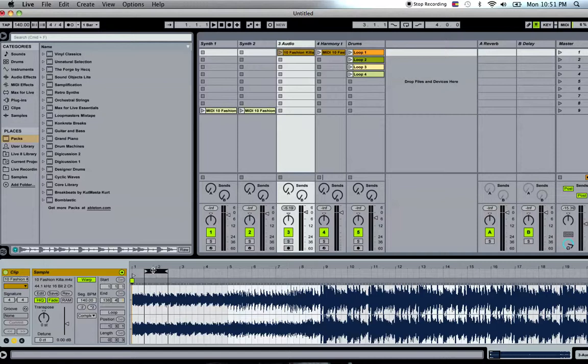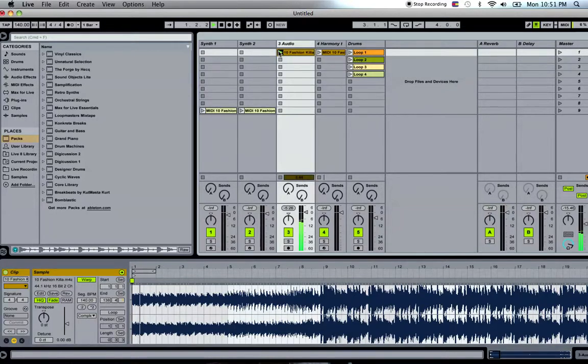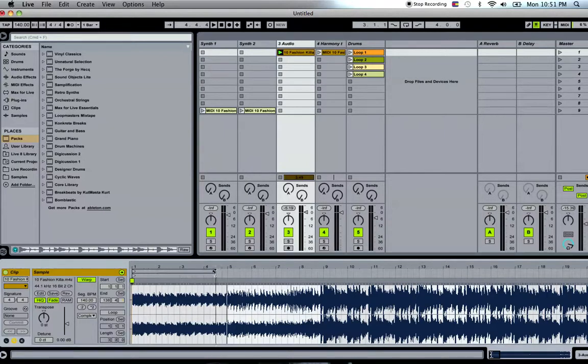Now what I'm going to do is just use the first 4 bars of the song, which gives you a little taste of what it sounds like. So I'm just going to use those 4 bars of that opening part, and I'm going to click loop, because if I don't hit the loop button, then it's going to convert the whole song, and I don't want to convert the whole song right now. So hit the loop button, position's at 1, and the length is at 4, what I just adjusted.